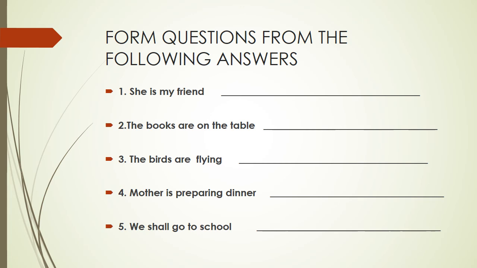Form questions from the following answers. Look at the answers. She is my friend. So, how can you ask this? Who is she? Right? Next, you just try this. I won't tell you the answers. The books are on the table. How can you ask the question?